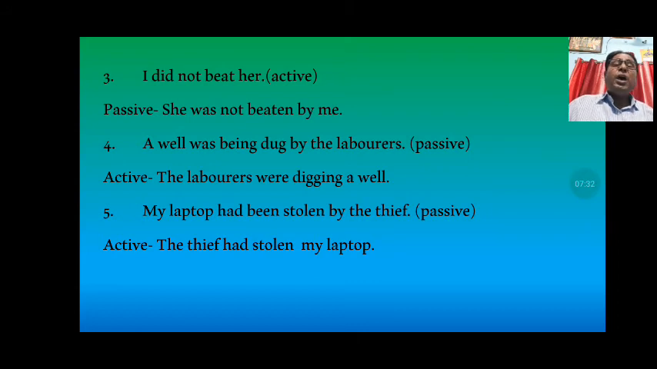Fourth one is: a well was being dug by the laborers, and this sentence is in passive. It is to be changed into active. A well was being dug by the laborers will be changed into active voice: the laborers were digging a well. My laptop had been stolen by the thief. It is in passive. Active sentence will be: the thief had stolen my laptop.